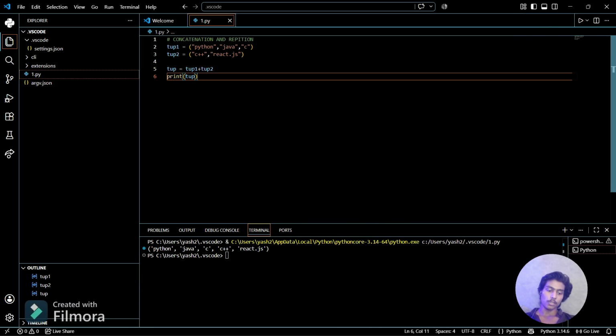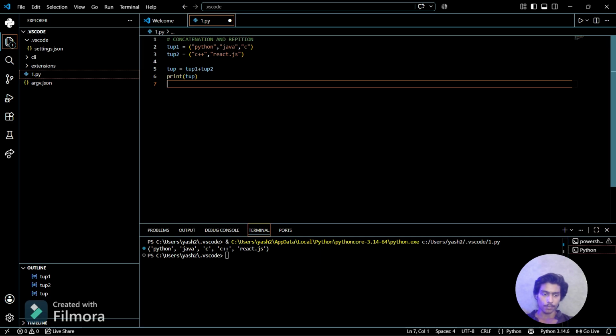So concatenation means that if you can't add something into a tuple, make another tuple, add the second tuple to the first tuple, then print the result. So this is the concatenation.